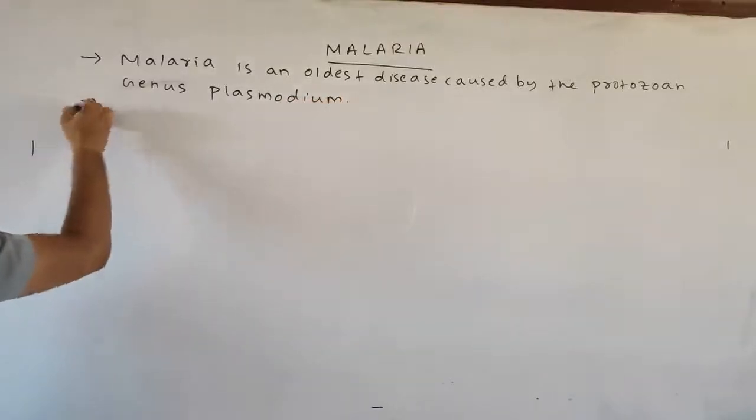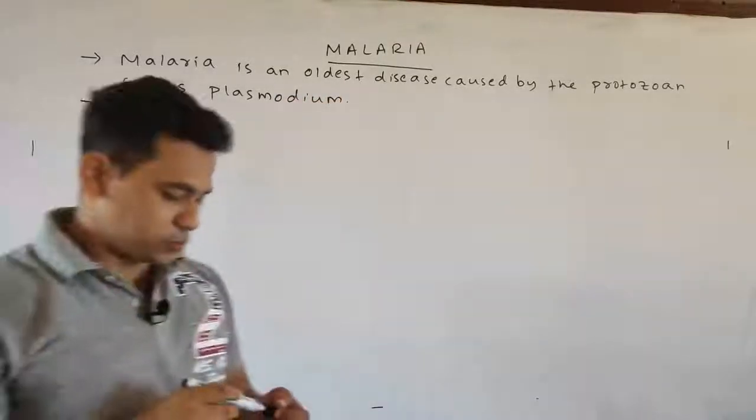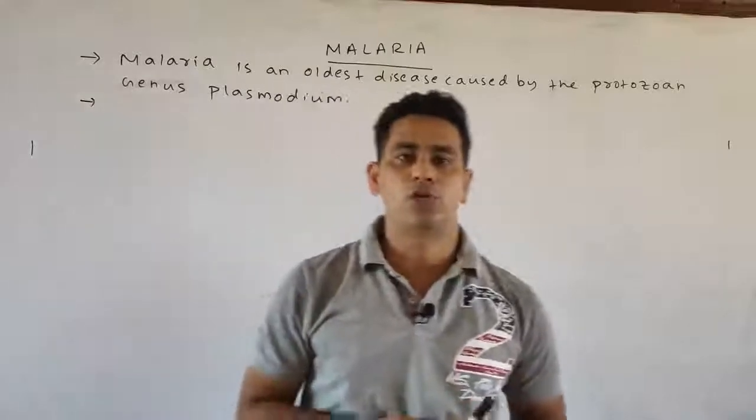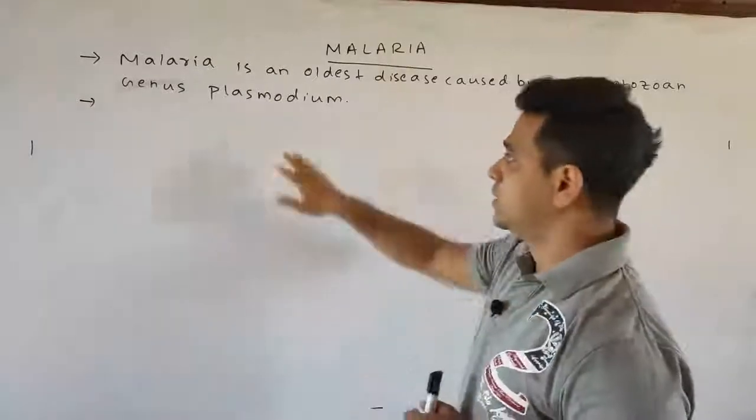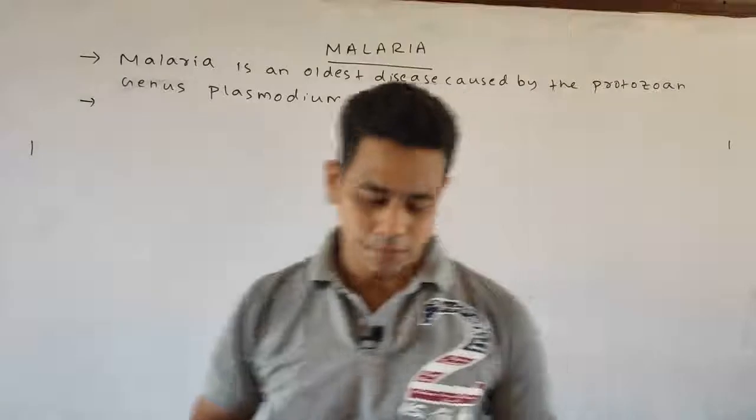Okay. So the first point: malaria is an oldest disease caused by the protozoan genus starting from the name Plasmodium.